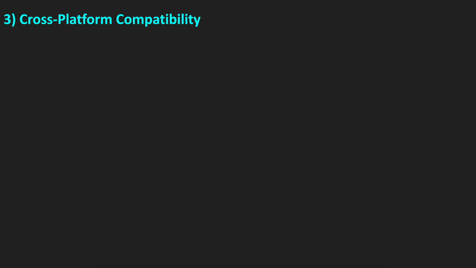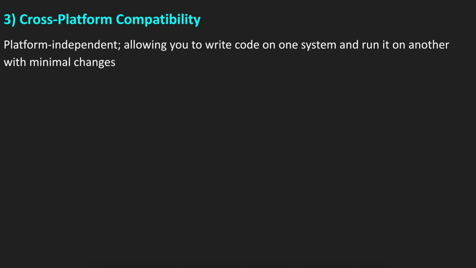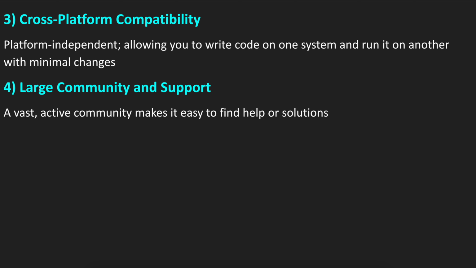Another feature that also makes Python one of the most widely used languages is that it's cross platform. What it means is it's platform independent, so it allows you to write code in one system that can be run in another system with small changes. And the next one, probably the last one, is large community and support. It has a vast and active community that makes it easy to build and deploy solutions.